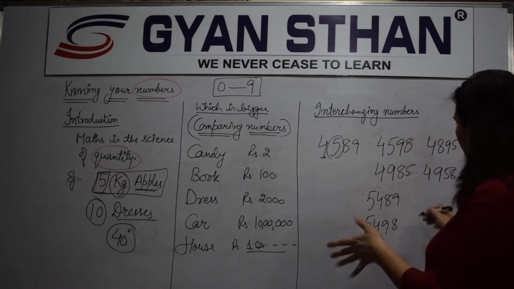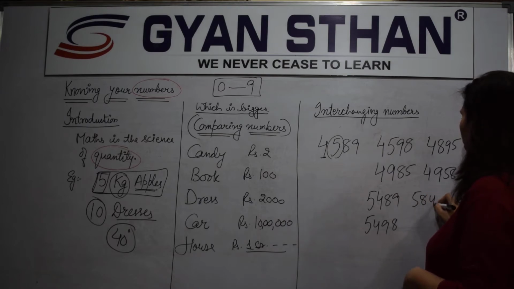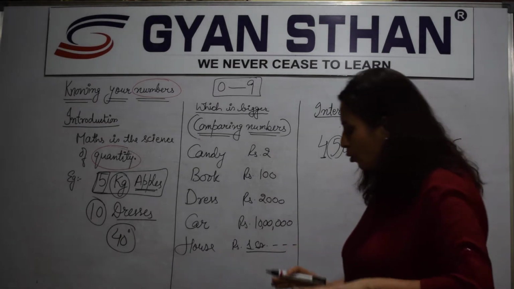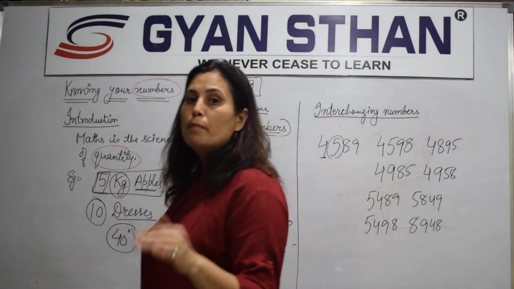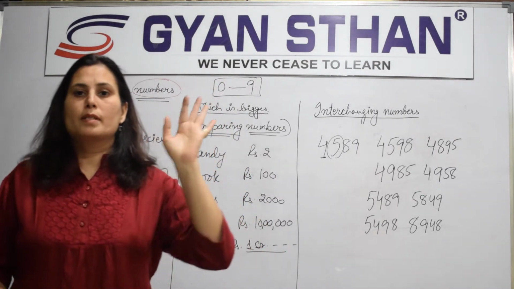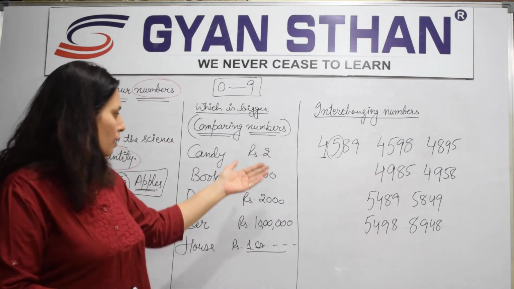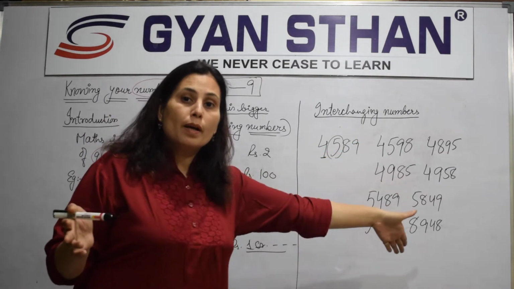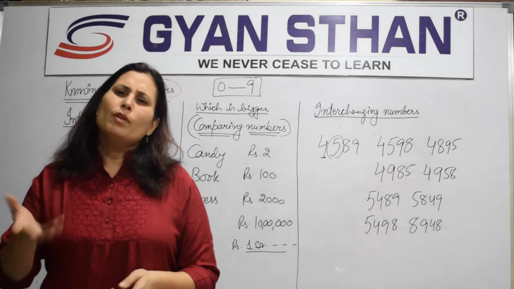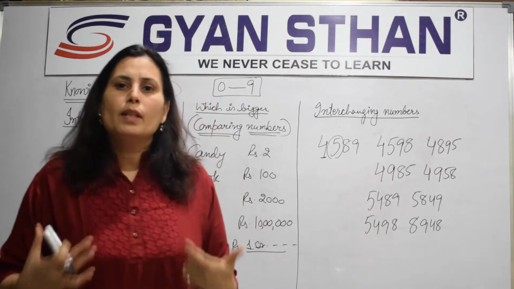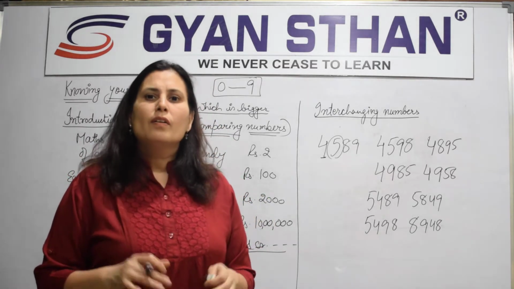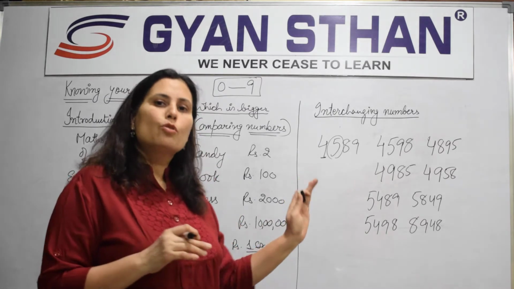Then I may change, it is 5 8 4 9, then I can do 5 9 4 8, and by doing this, do you know you can make many numbers, right? By this, we have not even picked up 8, then we will pick up 9. You must do that. Play with numbers, right? When you play with numbers, you get more connected with mathematics, right? Rather than learning, just do it.